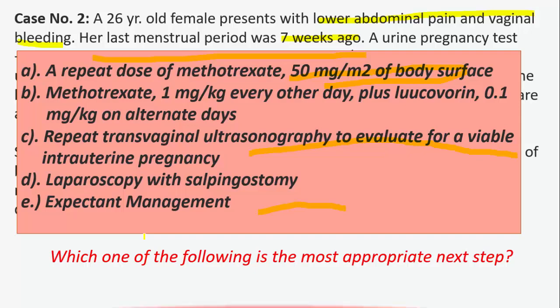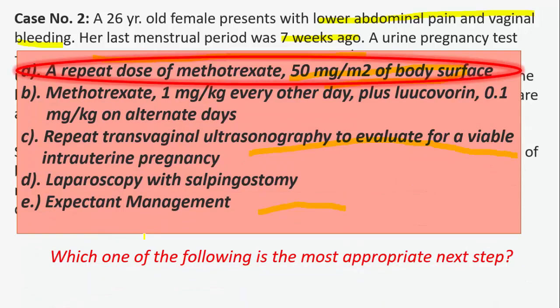So what is the next step? We have already discussed that 85 to 90% of patients recover, but 20 to 25% require a second dose of methotrexate.